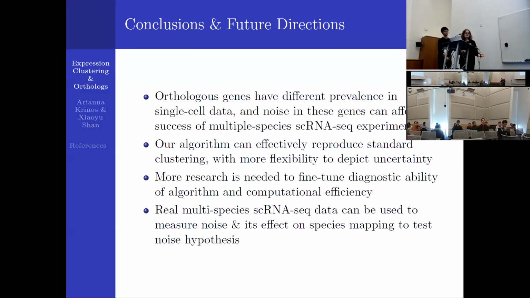We developed the stochastic clustering algorithm to be able to handle situations like this. So when we're clustering those data with our stochastic expression clustering algorithm, we have more flexibility to be able to tell the difference between points with overlap. So in addition to being able to effectively reproduce conventional clustering, our stochastic expression clustering algorithm can take into account things like orthologous genes in mixed species single cell data sets that might be important in terms of separating out species identity, as experiments are being conducted now with mixed species data sets, such as for hospital data and, in the case of our research, environmental data.